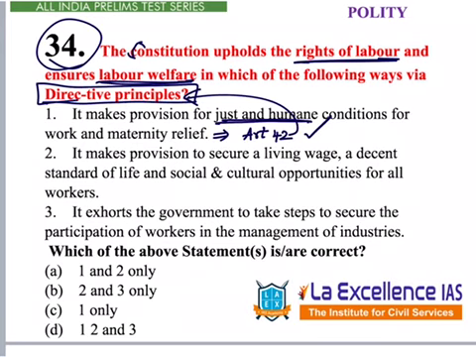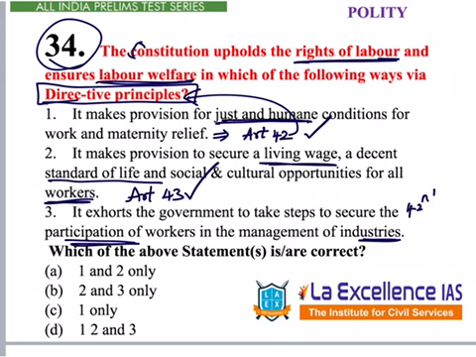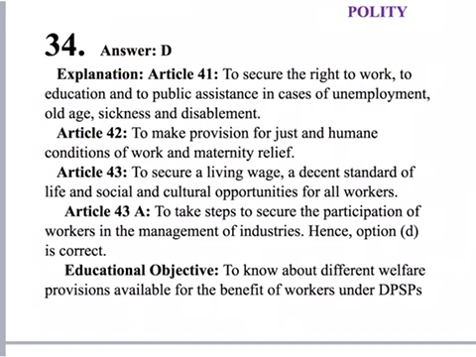Second one, it makes provision to secure a living wage and a decent standard of life and socio-cultural opportunities for all workers. This is part of Article 43. So, this is also correct. Third one, it exhorts the government to take steps to secure the participation of workers in the management of industries. This has been added under 42nd Amendment Act. This comes under Article 43A. So this is also correct. So 1, 2, 3, all are correct. Answer is D. Here in the explanation, all the articles are defined. Please go through it once.